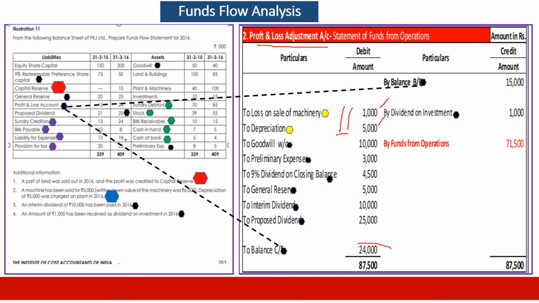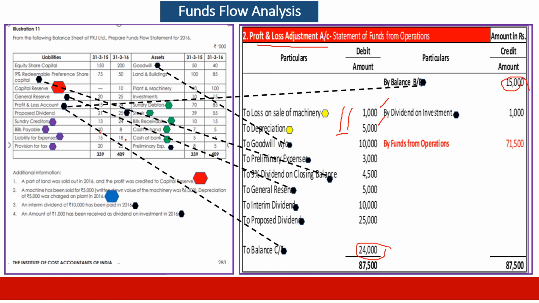Opening and closing balance, 24,000 closing, 15,000 opening. Then goodwill written off, 50,000 to 40,000. It is a non-cash item. Then comes the 9% redeemable preference shares. We have to pay them the dividend on closing balance, 4,500.